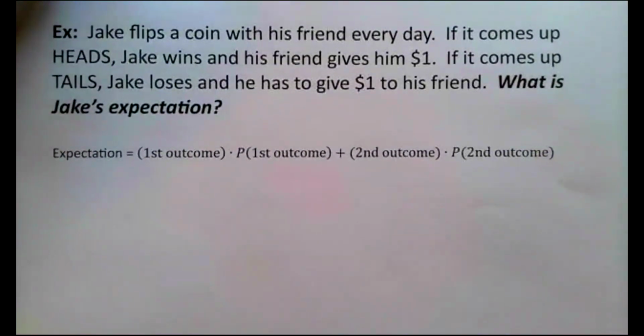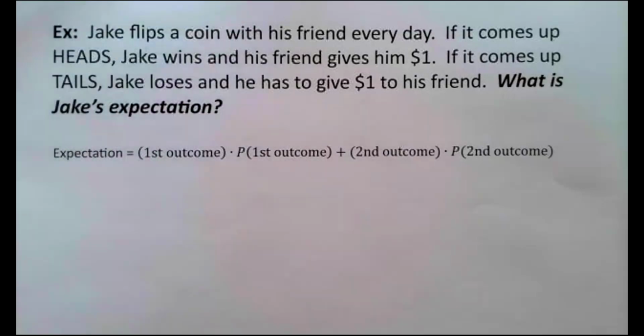First example says, Jake flips a coin with his friend every day. If it comes up heads, Jake wins, and his friend gives Jake $1. If it comes up tails, Jake loses, and Jake has to give $1 to his friend. What is Jake's expectation? So let's go through this problem.